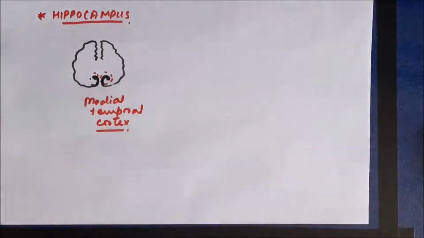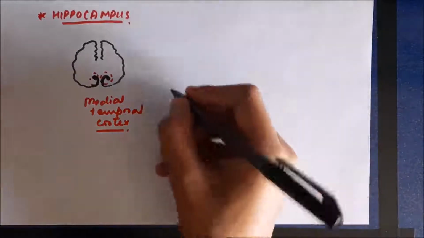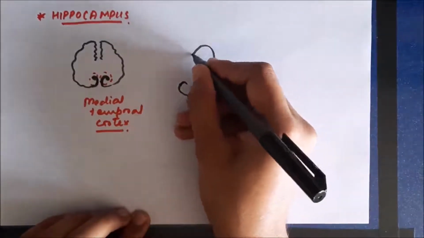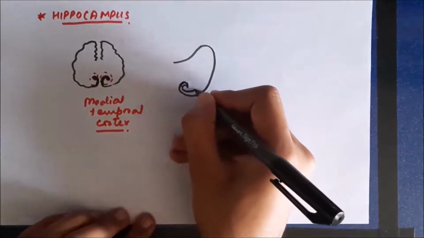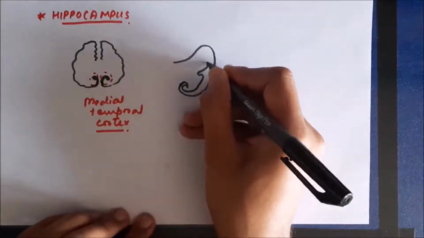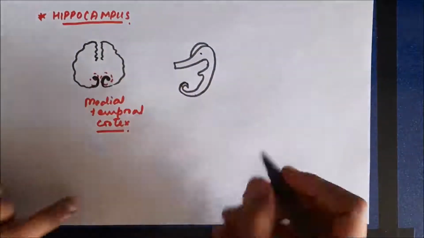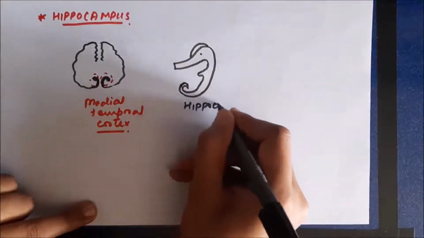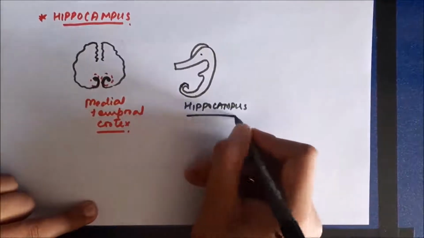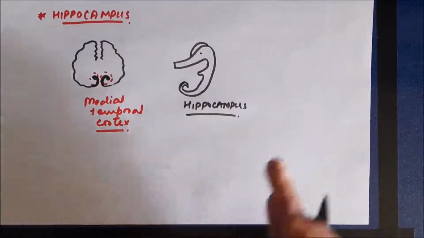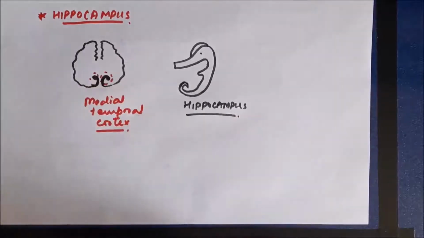Now, if we take a look at a magnified image of the hippocampus, this is the typical structure of the hippocampus. It looks somewhat like a seahorse. If we go through a section of the hippocampus, we'll be able to understand various areas and various types of neurons which are important in memory.